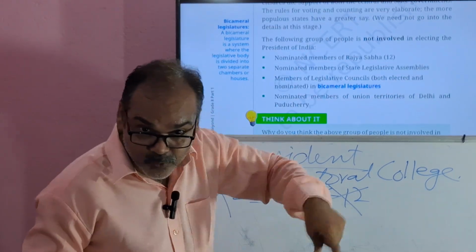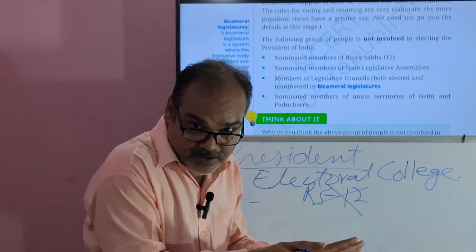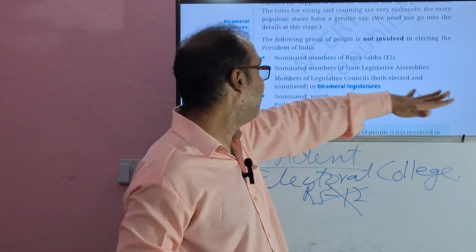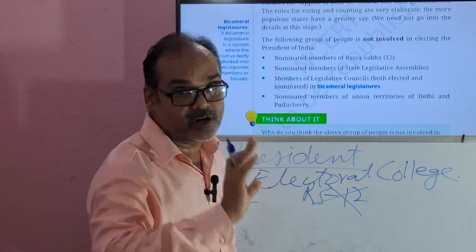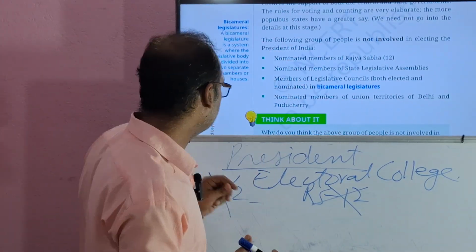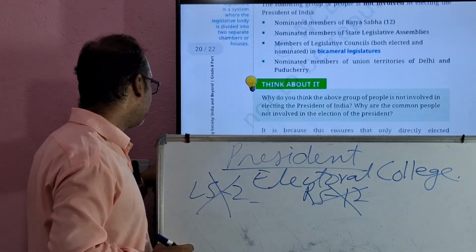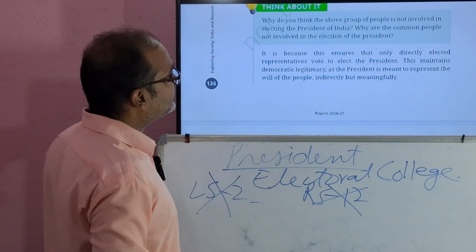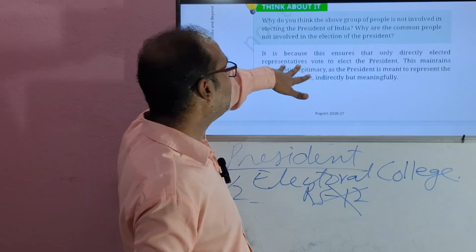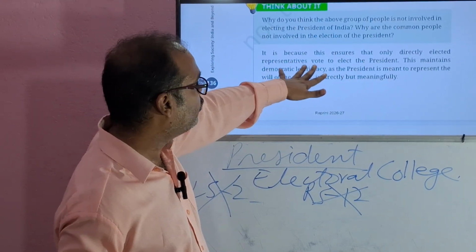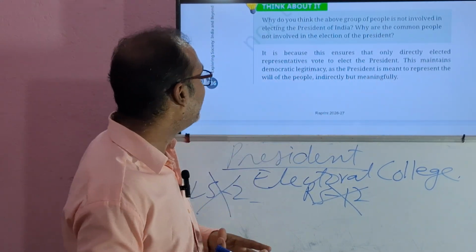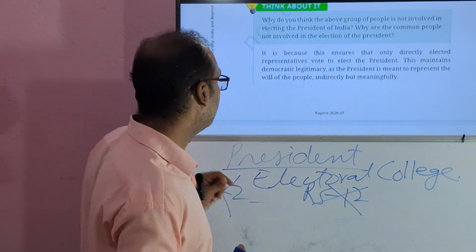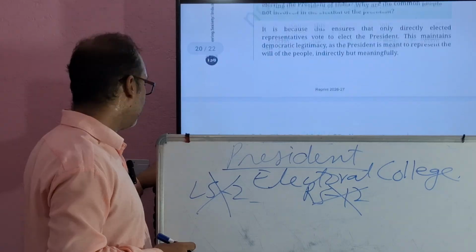Elected members of Delhi and Puducherry are included. They take part in the president's election. But nominated members of the union territories of Delhi and Puducherry are not involved in the president's election. Hope I have made myself clear till here. It is because this ensures that only directly elected representatives vote to elect the president. This maintains democratic legitimacy, as the president is meant to represent the will of the people indirectly but meaningfully.